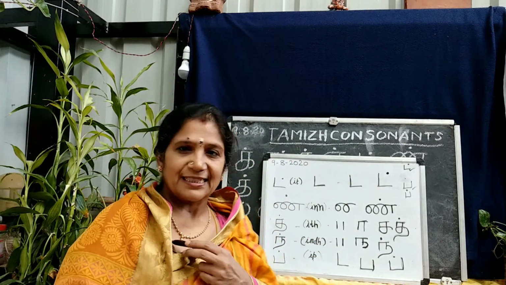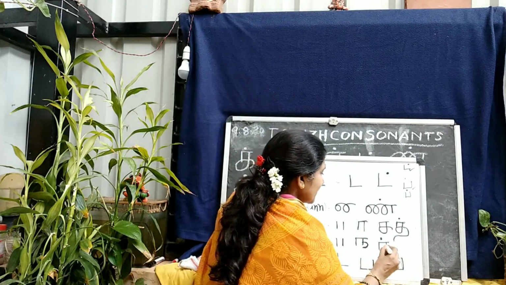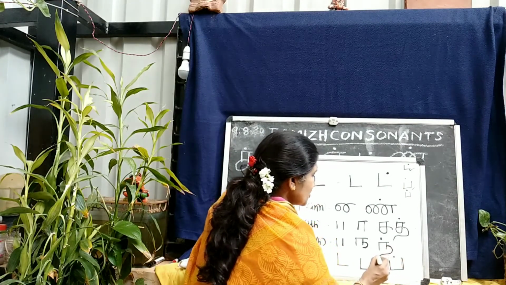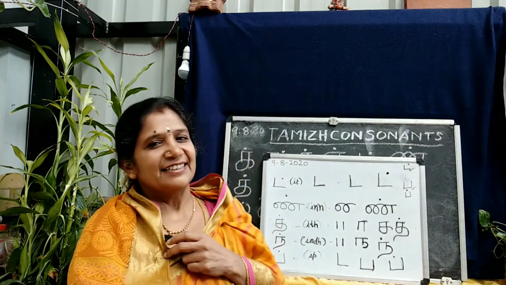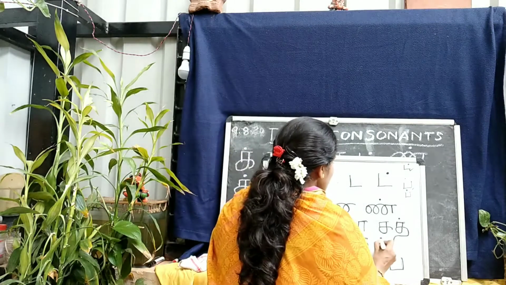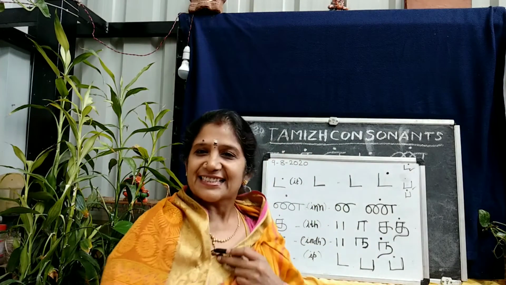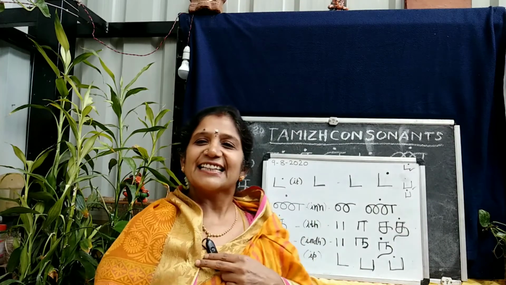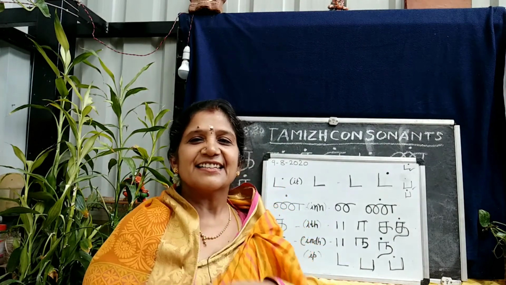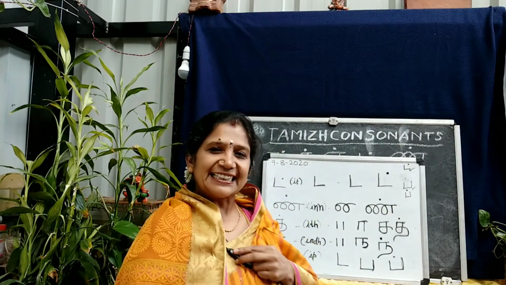From that extended C, drop it down like a tail and put a dot on the top. And this is indh. Okay. I-N-D-H, indh, as in sindh, the end sound, indh.